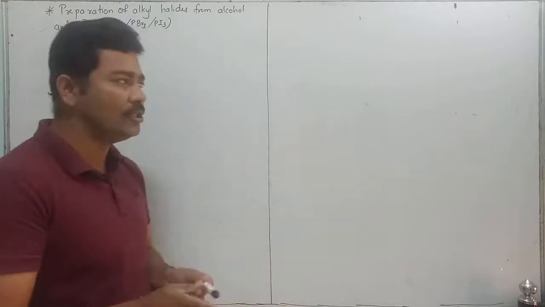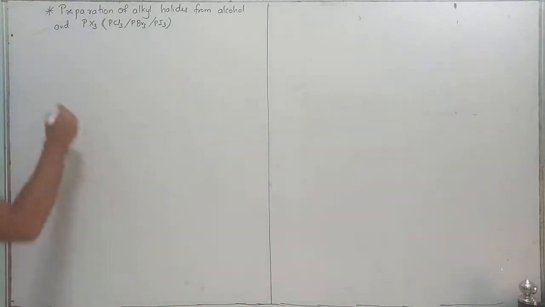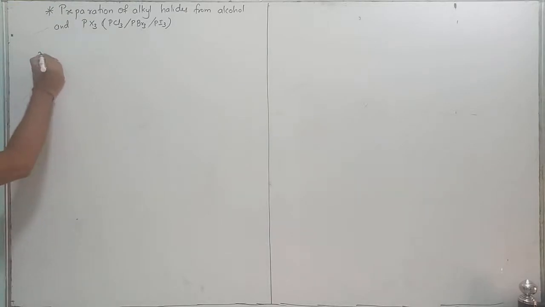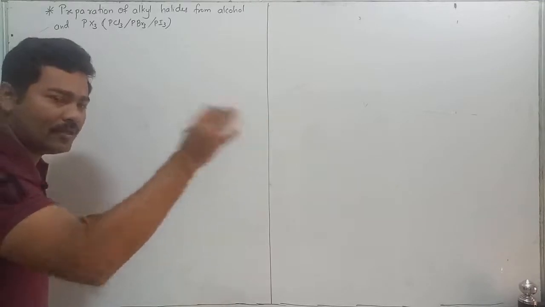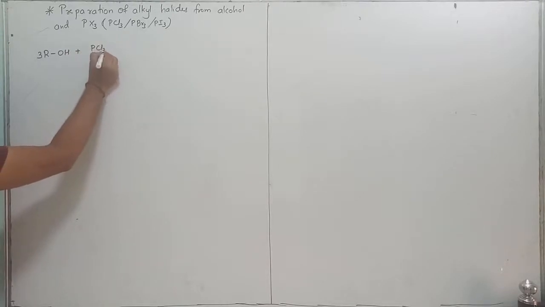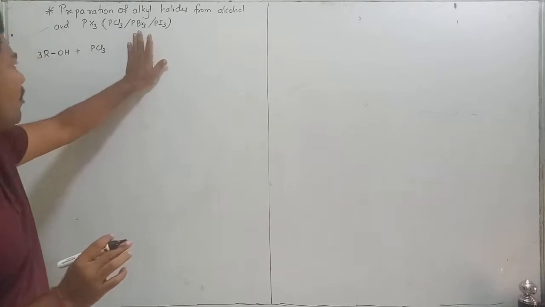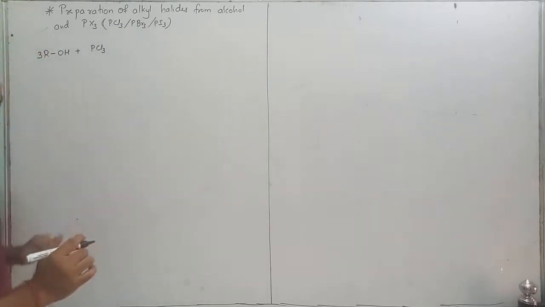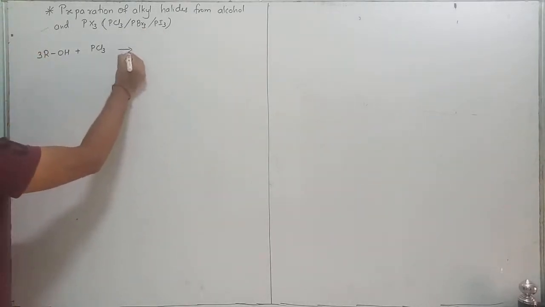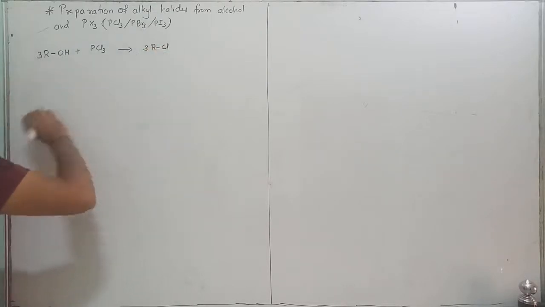Now what's the reaction of alcohol with PCl3? When 3 molecules of alcohol react with PCl3, phosphorus trichloride, or phosphorus tribromide or phosphorus triiodide, it results in the preparation of 3 molecules of alkyl chloride.